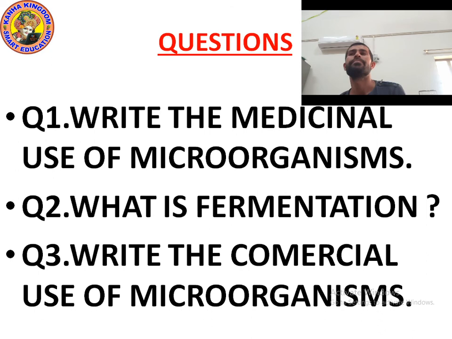For this purpose, yeast is grown on natural sugar present in grains like barley, wheat, rice and crushed fruit juices, etc. By this process, sugar is converted into alcohol. The process of conversion of sugar into alcohol is known as fermentation. In the fermentation process, yeast is used.